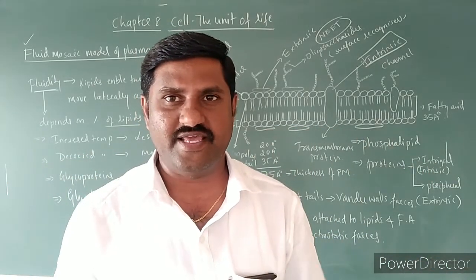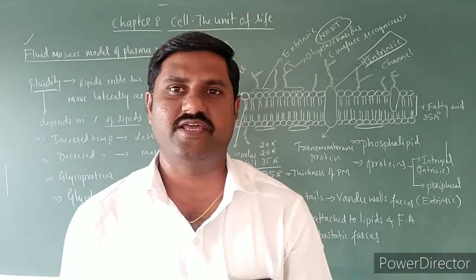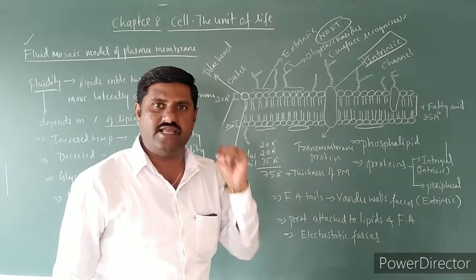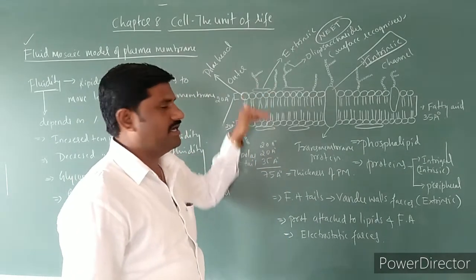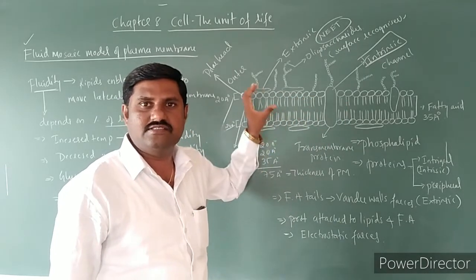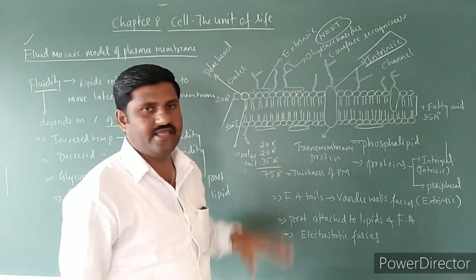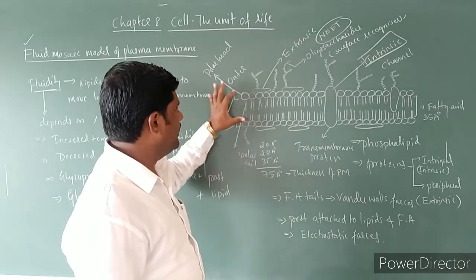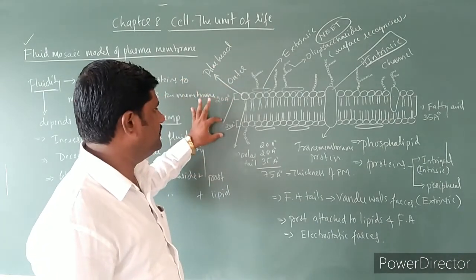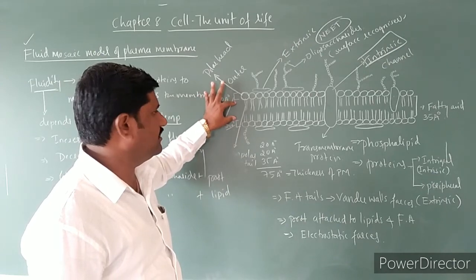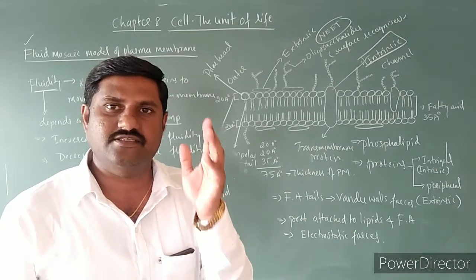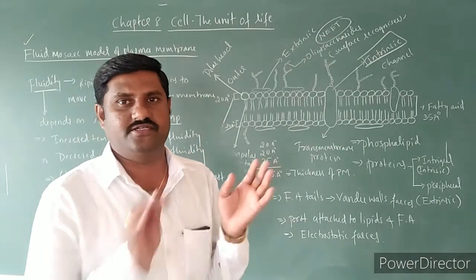So briefly I will explain once again over here. Simply, it's a trilaminar structure made up of 3 laminas or 3 layers. Two are lipid bilayers, and one is the fatty acid tail. The central one is lighter, and both the lipid bilayers are darker in nature. The thickness of this lipid layer is 20 angstroms, this is also 20, and this is 35 angstroms. Totally the thickness of this trilaminar structure is 75 angstroms.